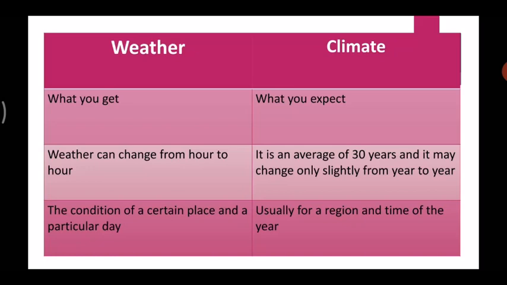And usually in the region of, let's say, Madhya Pradesh or Bihar, it will be cold because that is the climate of that place. But when we talk about weather in two different cities, the weather may be different. In some places it is raining, while in some places it is cloudy. So weather may change even for a short distance and a short period of time, but climate will remain the same for a larger region and a larger time period.